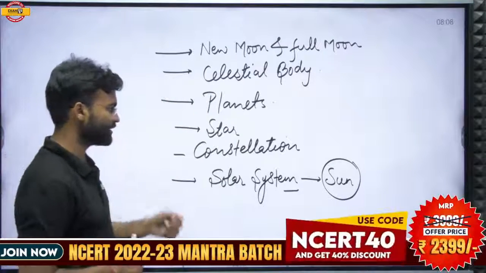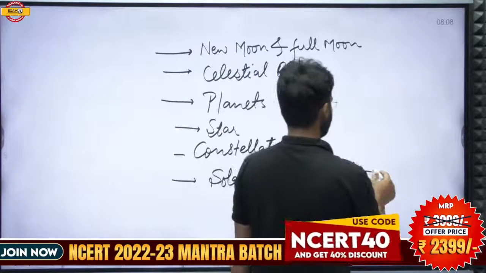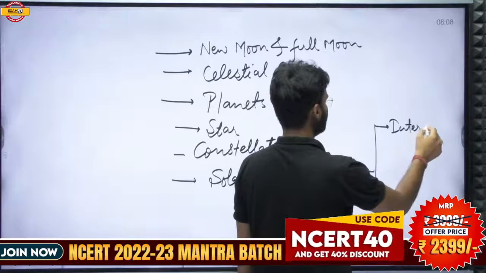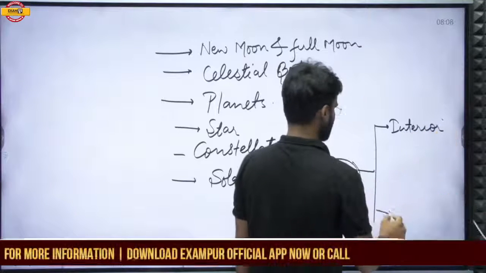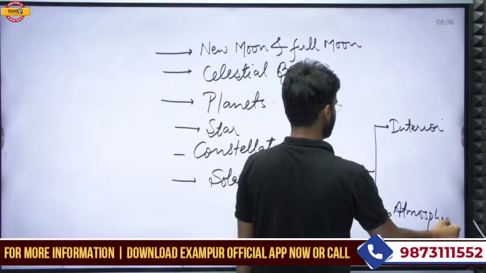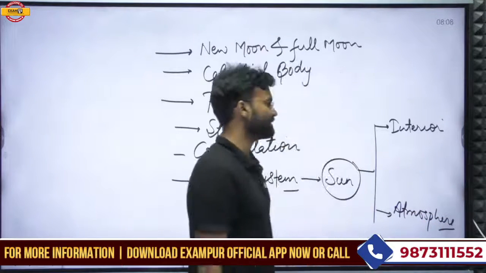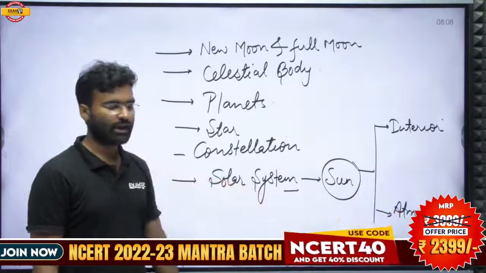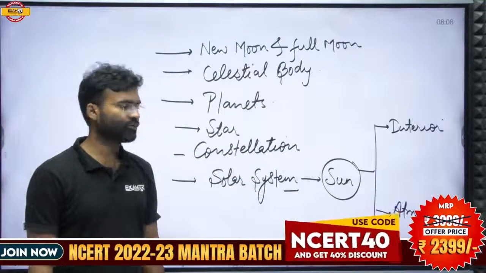What is the structure of the sun? What are its layers? We discussed the interior layers of the sun, and then we discussed the atmosphere of the sun. What are the atmospheric layers of the sun? So in the last session we discussed the interior of the sun and the atmospheric layers of the sun, and all these things are relevant for us.